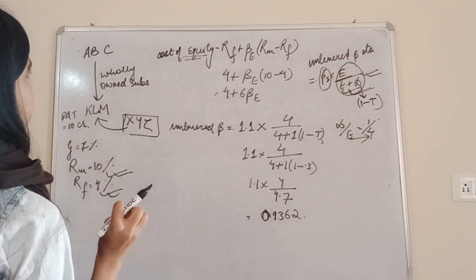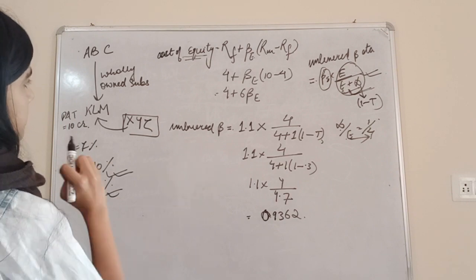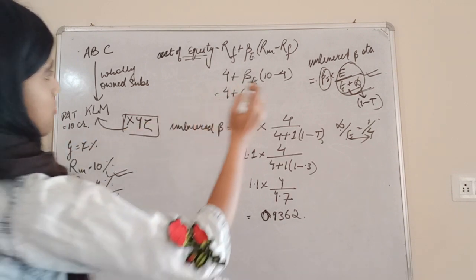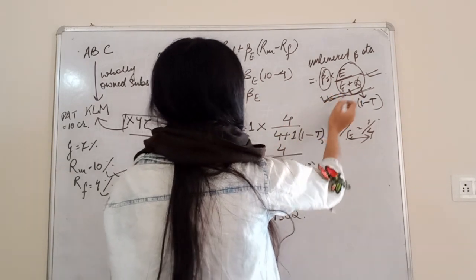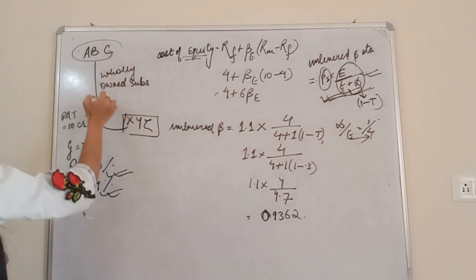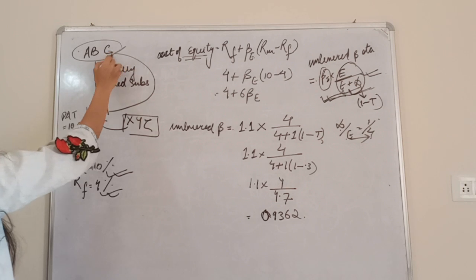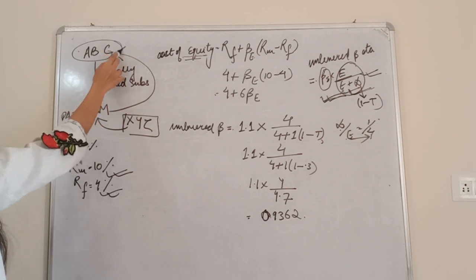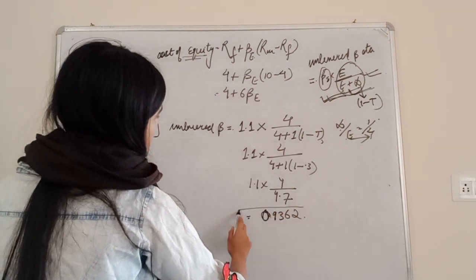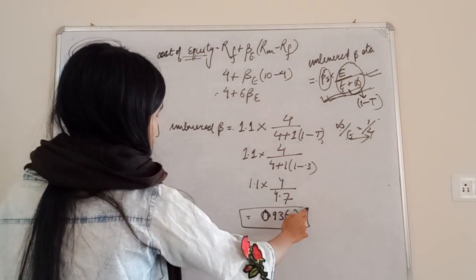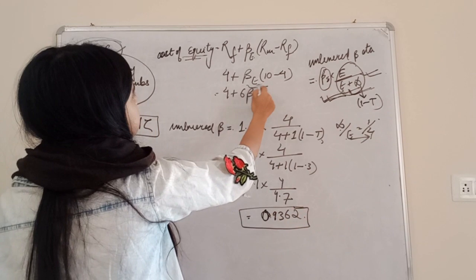So equity beta will be that of ABC. Equity beta depends upon the debt equity ratio, and which debt equity ratio will be considered? ABC's, because KLM is the wholly owned subsidiary of ABC. So taking the debt equity ratio of ABC and the unlevered beta from the proxy entity, we are going to find the equity beta.